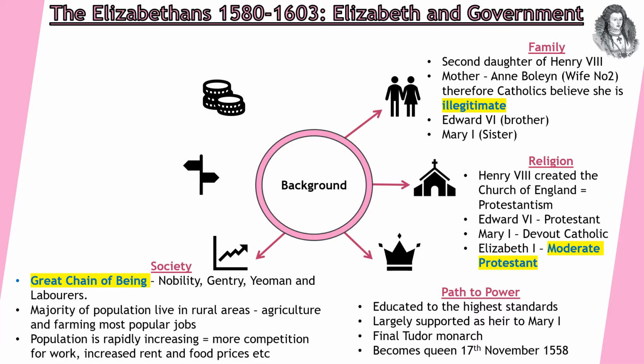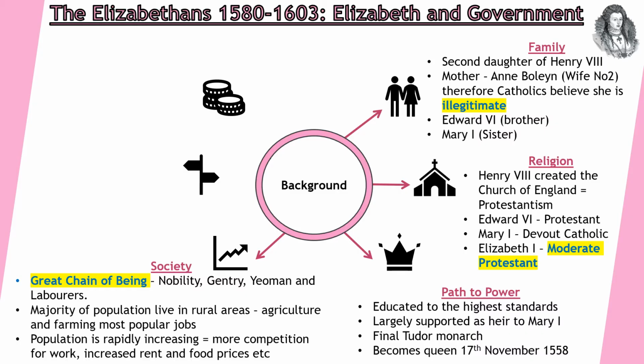When Elizabeth becomes queen, there's a belief at the time called the Great Chain of Being, and this is to do with how society is ordered. We've got the nobility at the top, so these are your lords and you're born into that position, so it's a birthright. Then we've got our gentry classes, which is the largest group. It's your middling sort, so it could be people who are the landed gentry, so countryside landlords. It could be your merchants and traders within the towns and cities. We've then got yeoman farmers, and then lastly labourers. The majority of the population are labourers, so they do a physical job for a living. That's probably going to mainly include agricultural work, but it also includes things like servants in households.